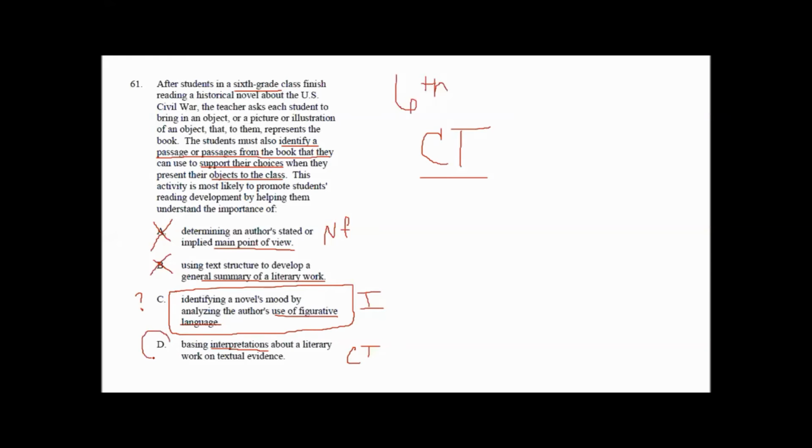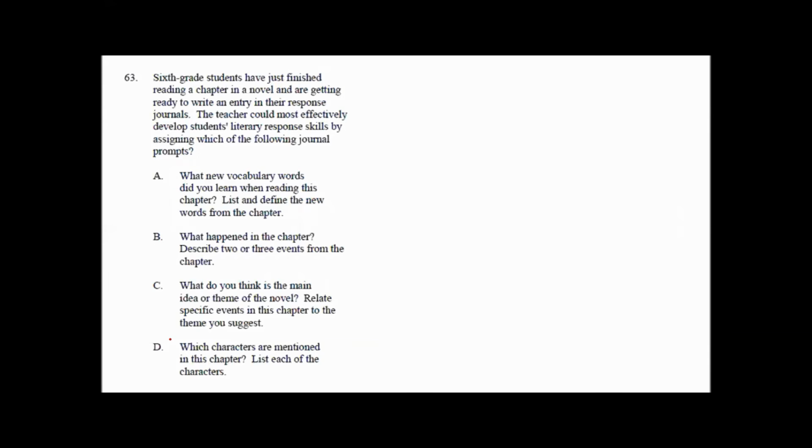So we are going to go with D. D is because they are making a connection between themselves and objects of theirs to the actual text. Let's go to the last one.